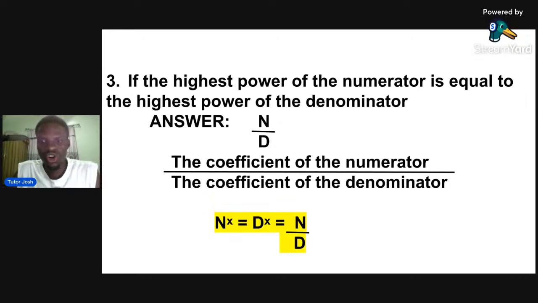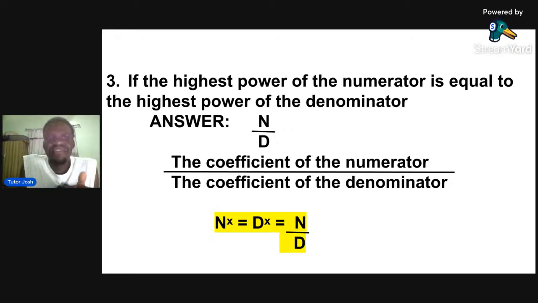Now, the third law. The third law says if the highest power of the numerator is equal to the highest power of the denominator, that means the one that is up is equal to the one that is down. This one is no greater than, no less than. The one that is up is equal to the one that is down. The answer will be the coefficient. Coefficient is the number that is standing in front of a variable, right?